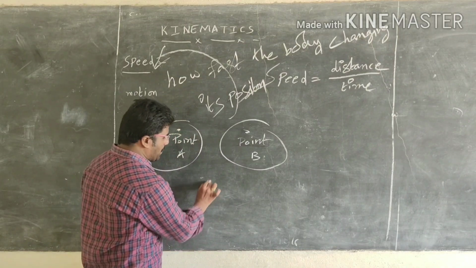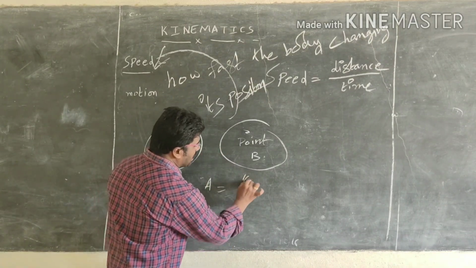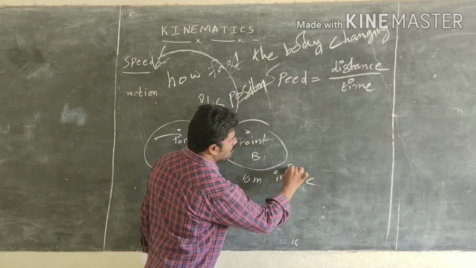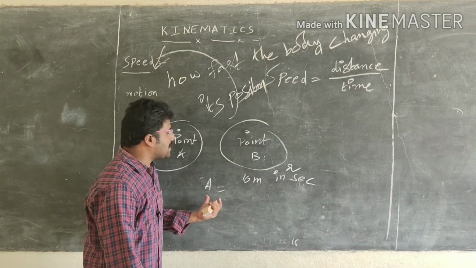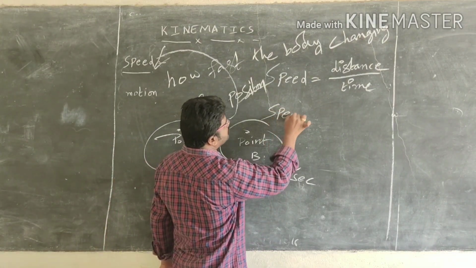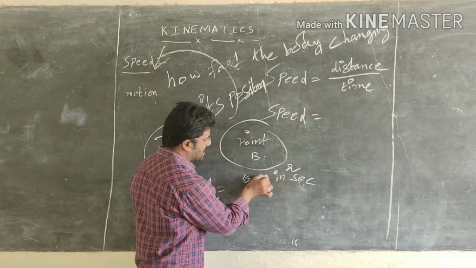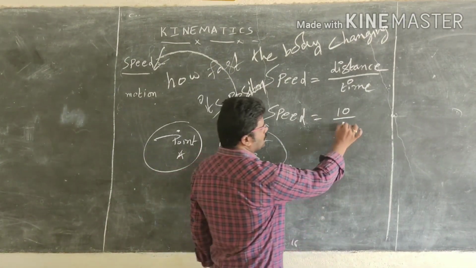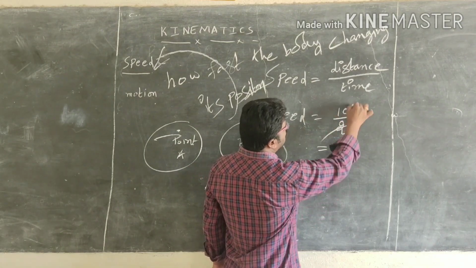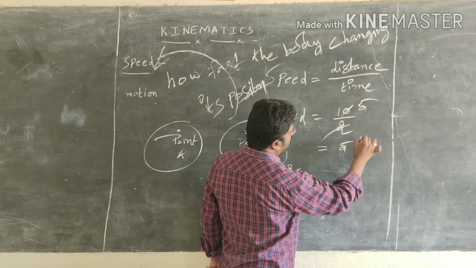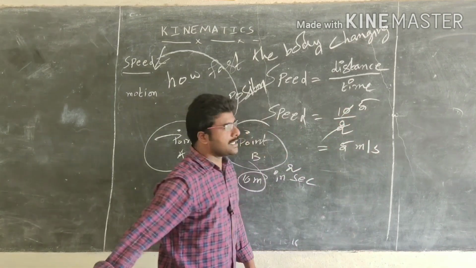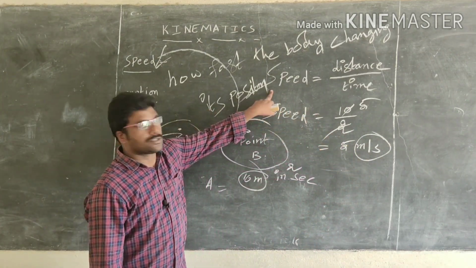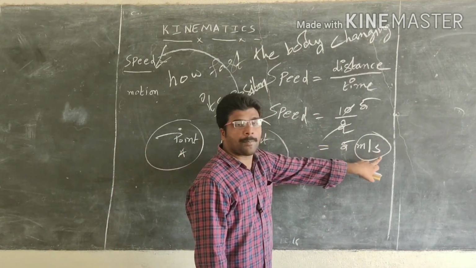For example, a person covers 10 meters distance in 2 seconds. Now we want to calculate the speed. Speed equals, what is the distance traveled by the person? 10. What is the time taken by the person? 2. 10 by 2, that is 5 meters per second. Here meter per second is the unit of speed. So the speed unit is meter per second.